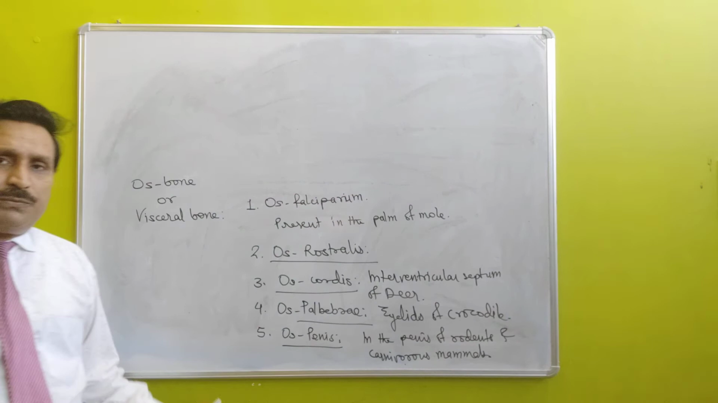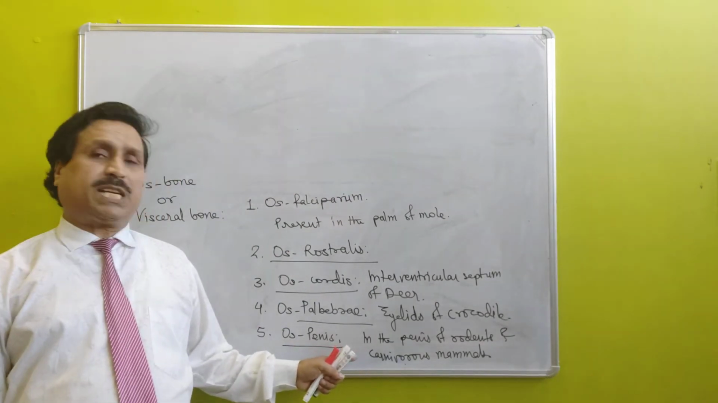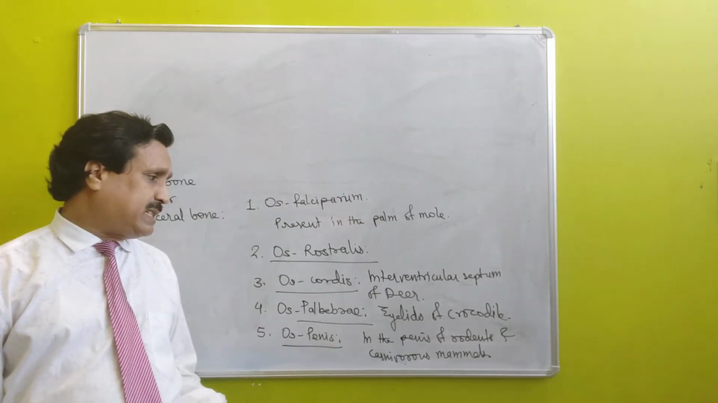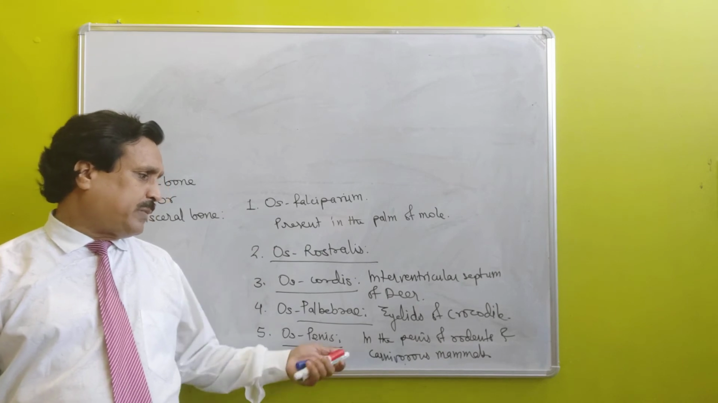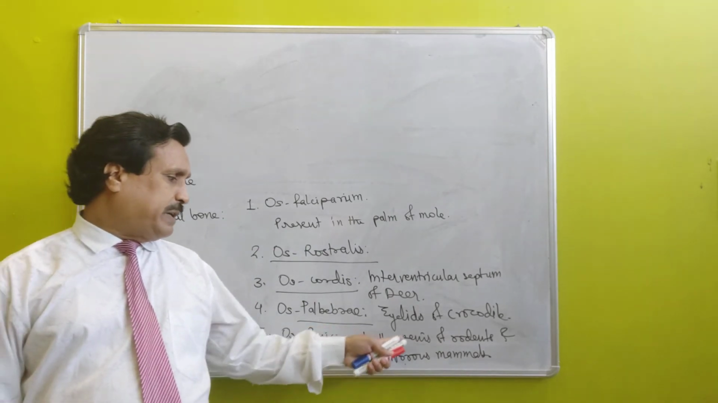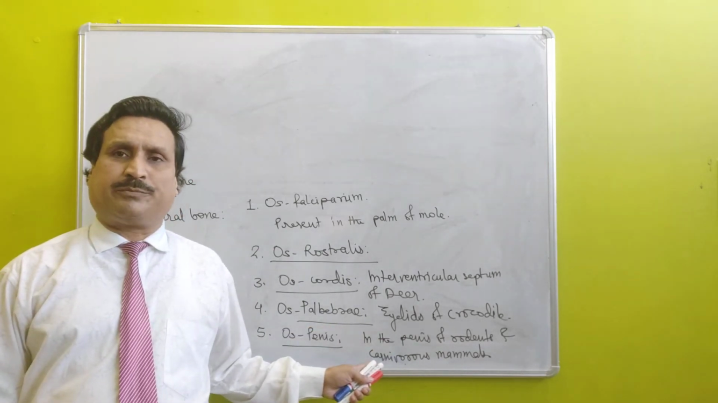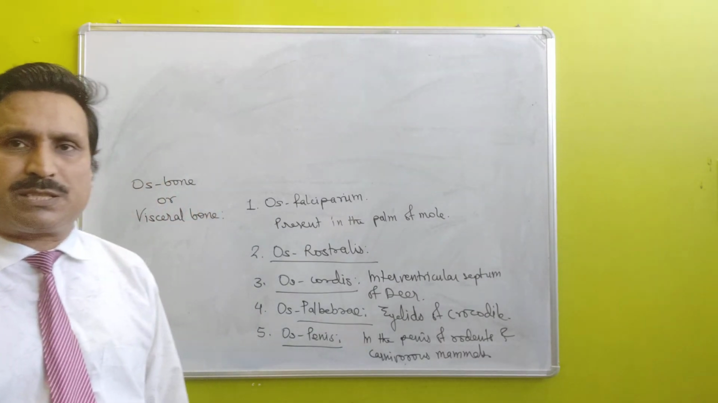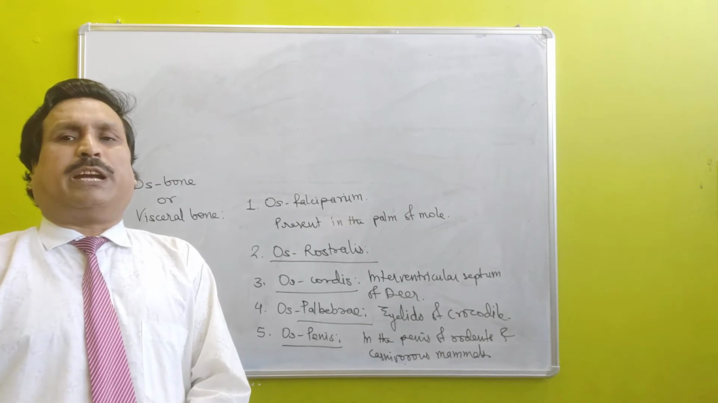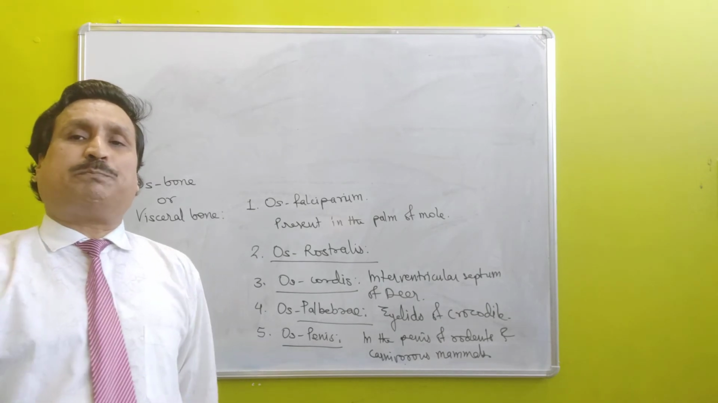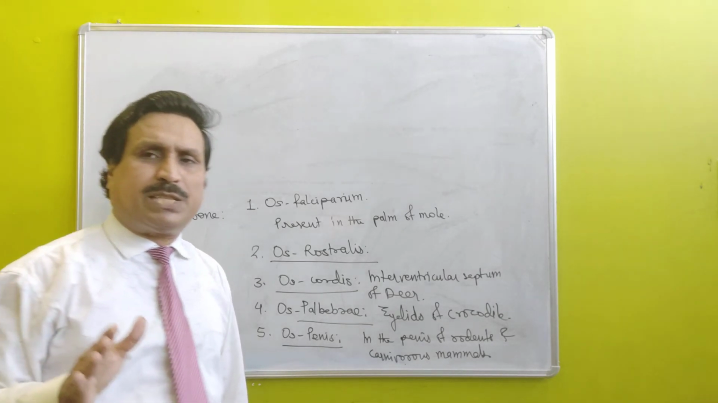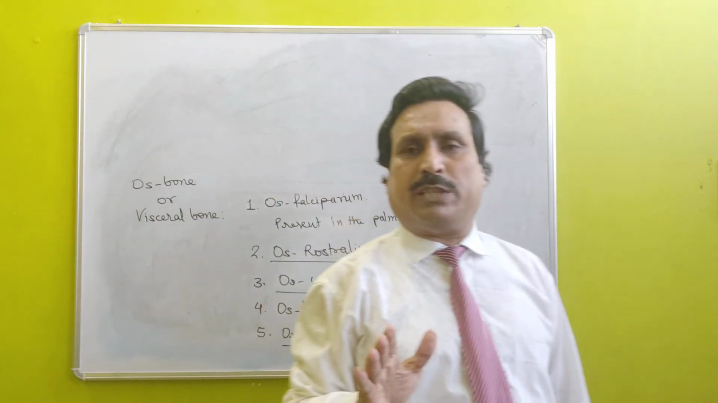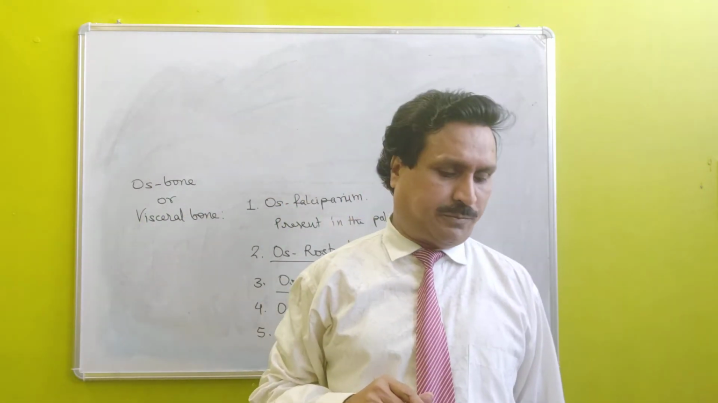In the penis of rodents, a visceral bone is present, which is known as os penis. Os penis is present in the penis of rodents and carnivorous mammals. It was all about the types of bones on the basis of their mechanism of formation.